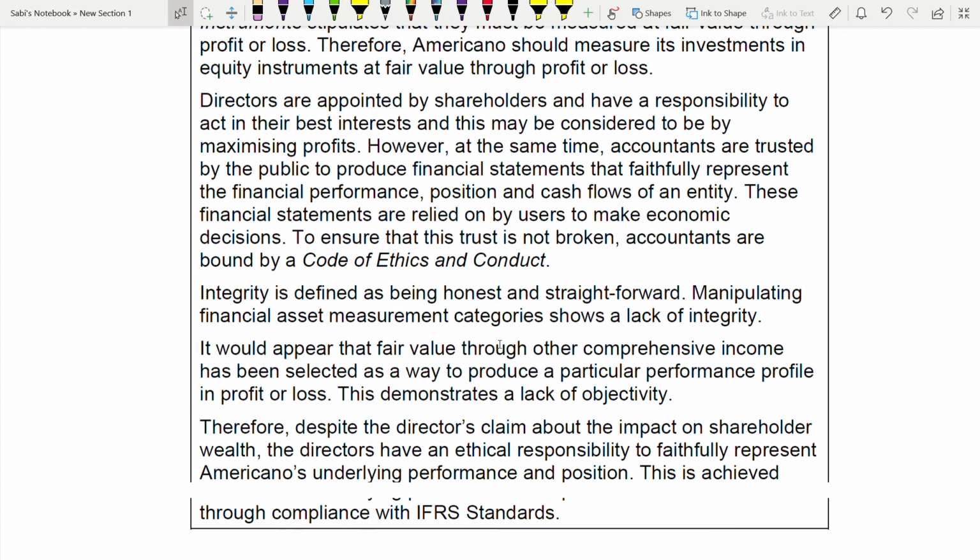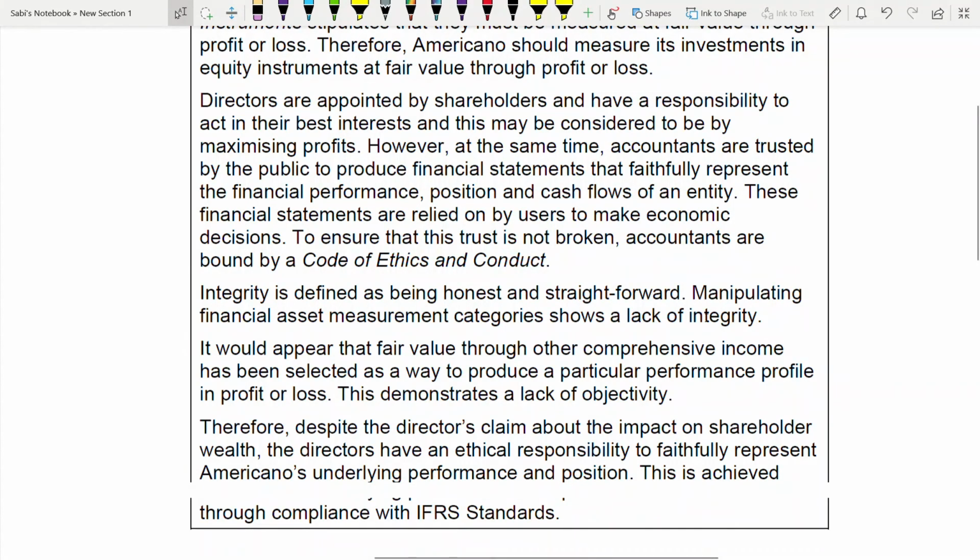They're not isolated. If you are doing some crime, or you are concealing some information, you are hiding some information, you are manipulating accounts, changing accounts, there are two issues. One is the accounting issue: according to the standard, you are not following the correct way that you have to present. The other one is the ethical issue. You're not showing integrity, you're not objective, you're not professionally competent, you are not following professional behavior. So all these are ethical issues, and you also need to bring that out in the answer, using the same accounting problem.